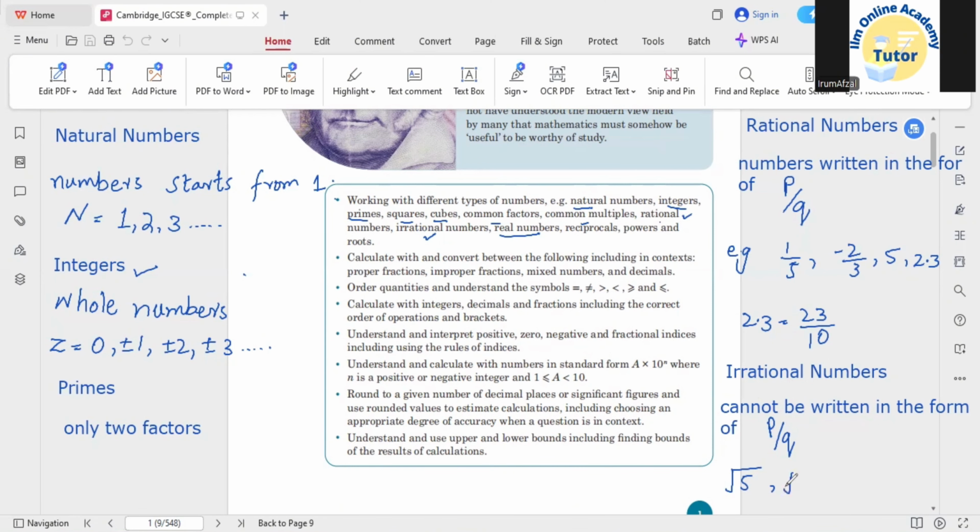Similarly, you can take any number like square root 23, that would also be an irrational number. Also, some mathematical symbols that we use are related to the irrational numbers, like for example pi and theta. So these are also irrational numbers. Okay. Rational numbers we usually denote by the letter Q. And irrational numbers we denote by Q prime.